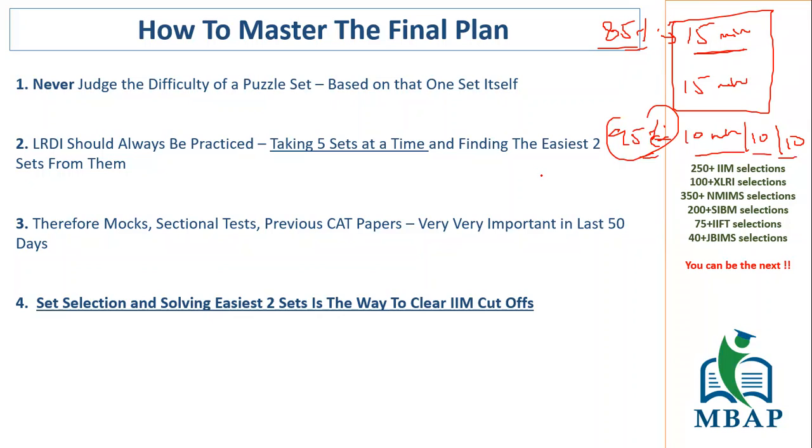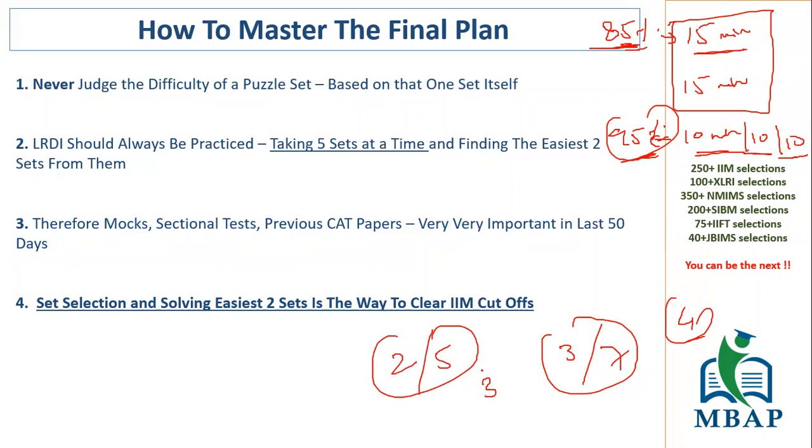So my concern here is this: when students are solving, you are still leaving some sets. Like, you're solving three sets here, so out of 7 sets you are only solving 3, so there are 4 sets that you are not solving. Even if 5 sets come up and you are solving 2 out of them, you are not solving 3 sets.